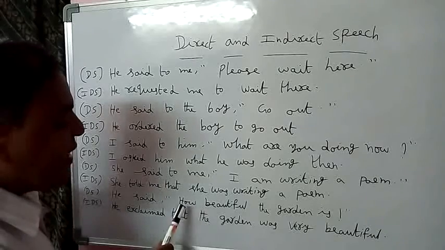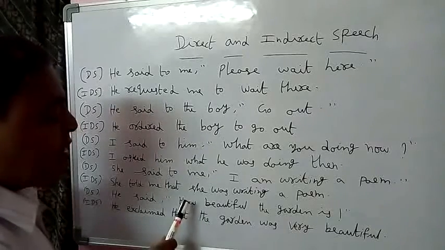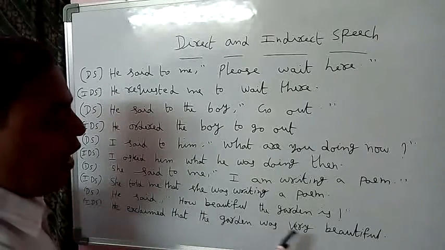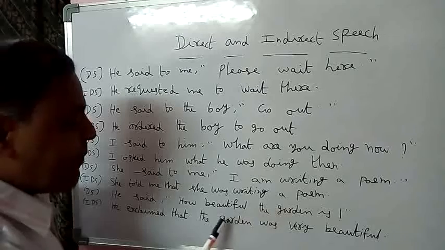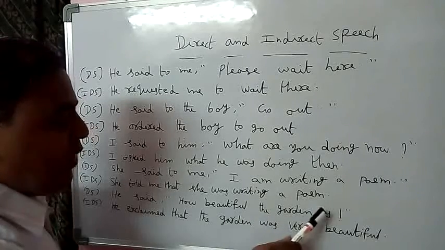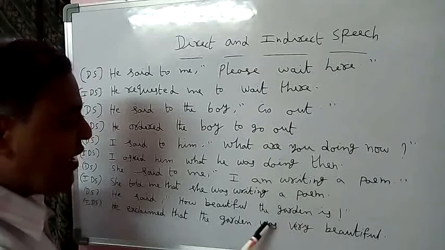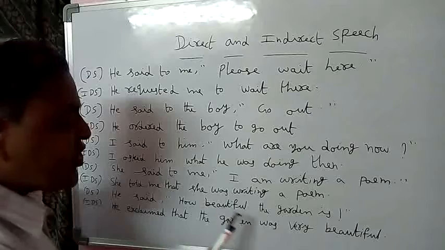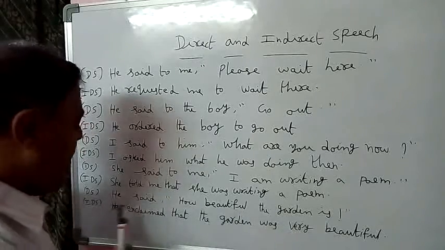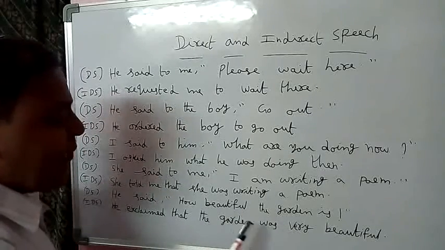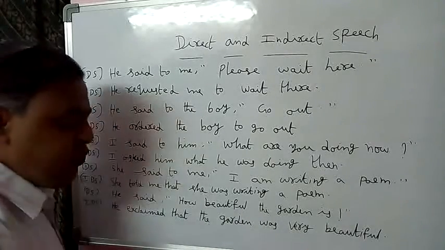Here the sentence begins with a question word, and we must change it into subject, verb, object. The subject is the garden. The verb is in the past tense, was. How beautiful, how is changed to very. Beautiful. The answer is: He exclaimed that the garden was very beautiful.